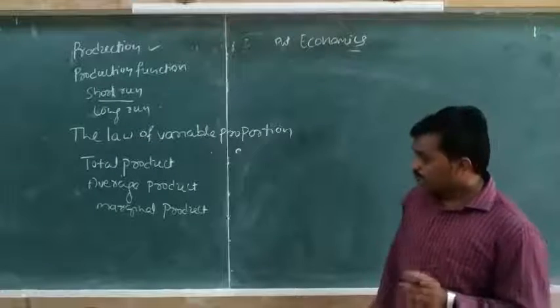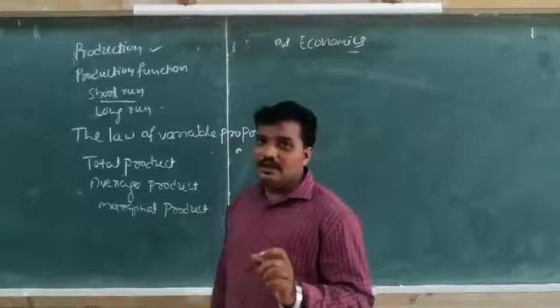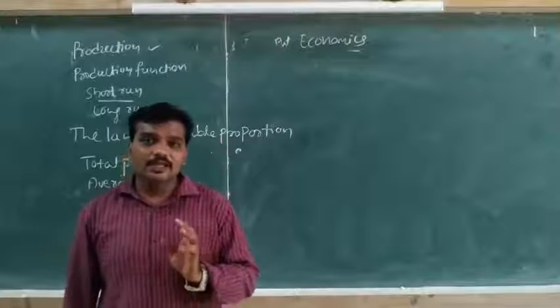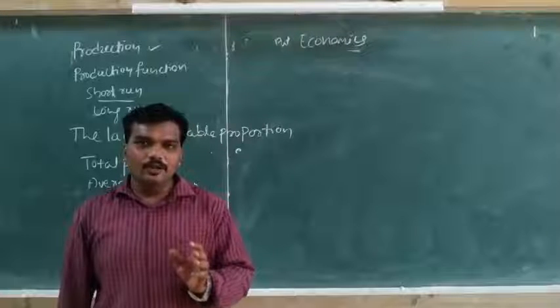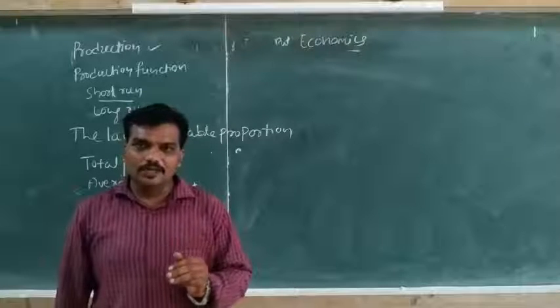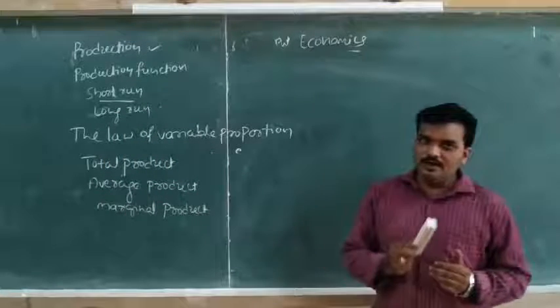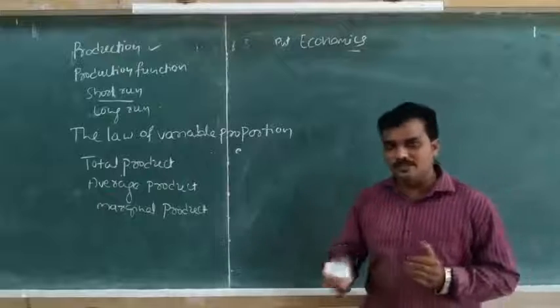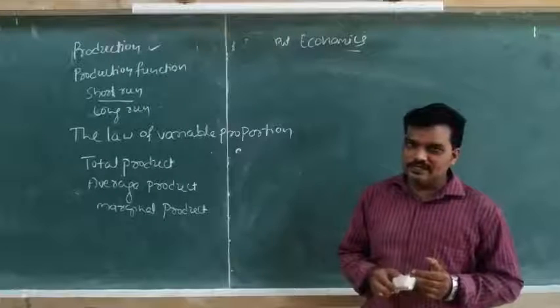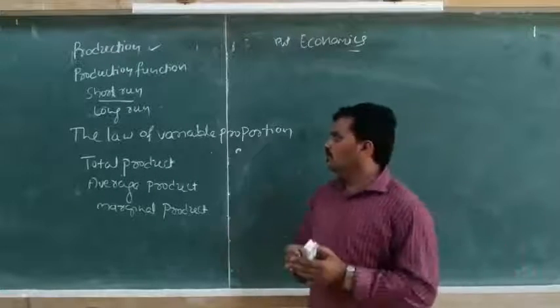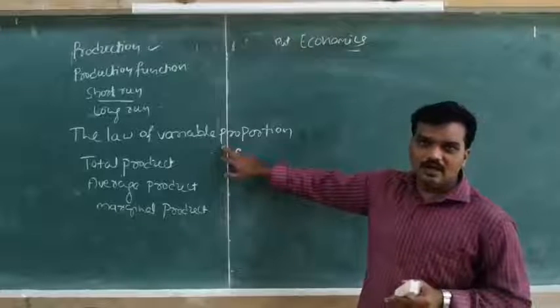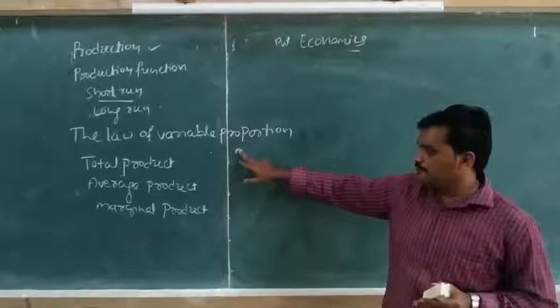It explains the relationship between the variable input, keeping the fixed input constant, and the output.